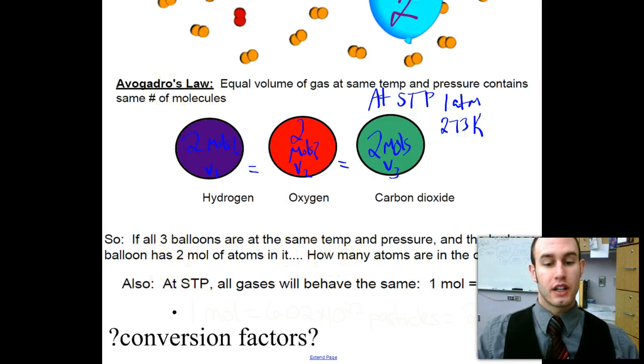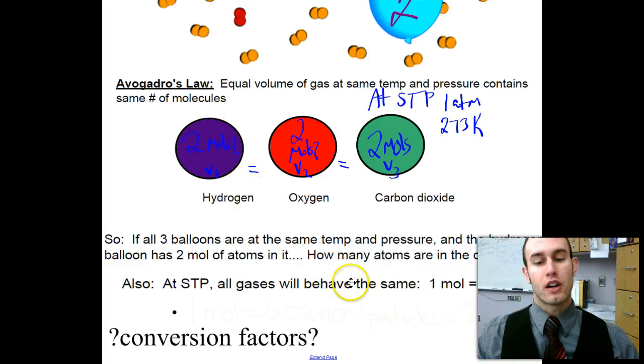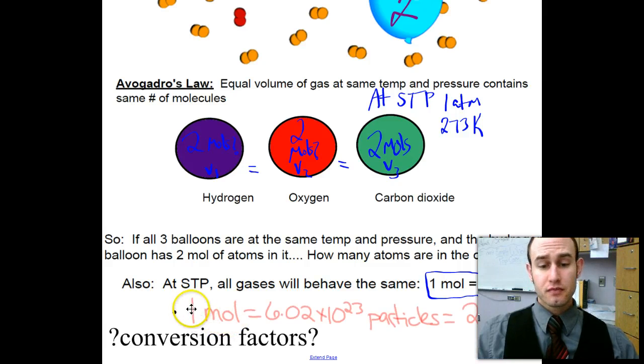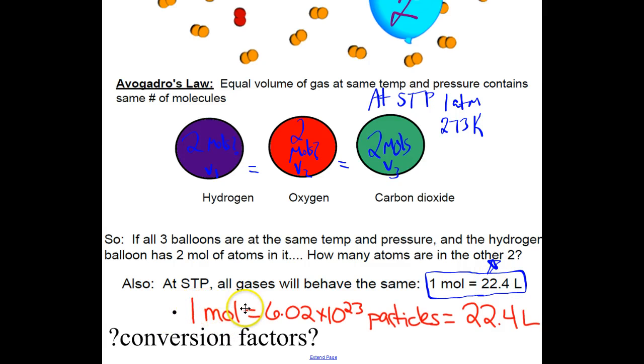We're also looking at STP. All gases will behave the same, and they all are going to have 22.4 liters. This is an important thing that you should have filled in on your equation card. If you do not have that, 22.4 liters equals 1 mole. The way we use that as a conversion factor is by taking a look right here: 1 mole equals 6.022 times 10 to the 23rd particles, and that's 22.4 liters.